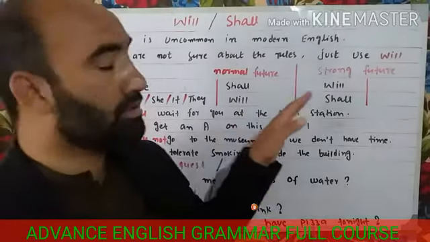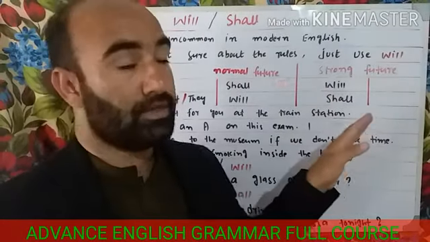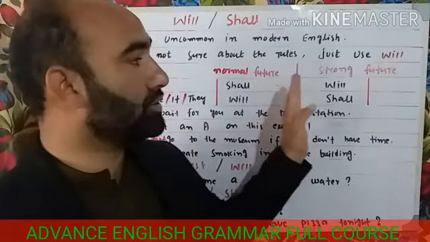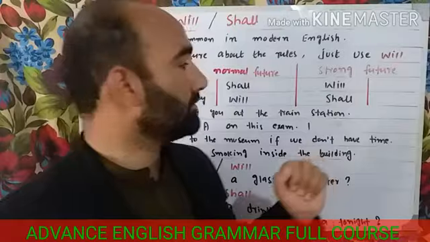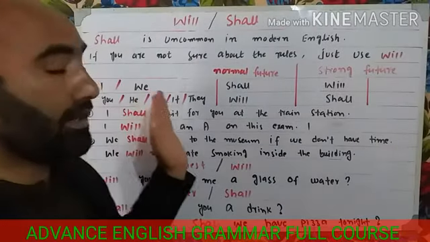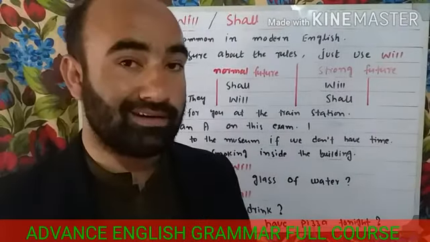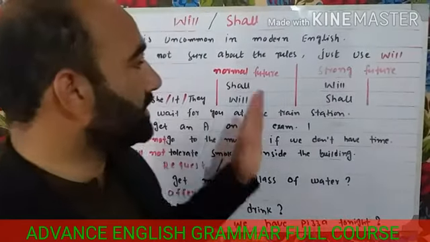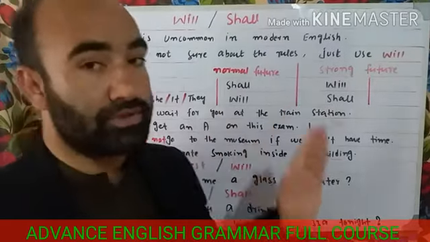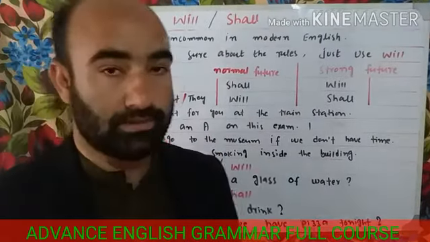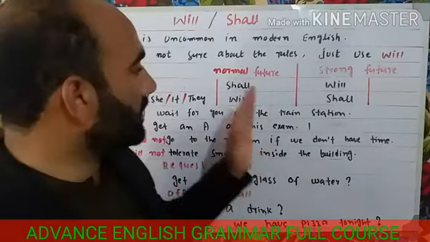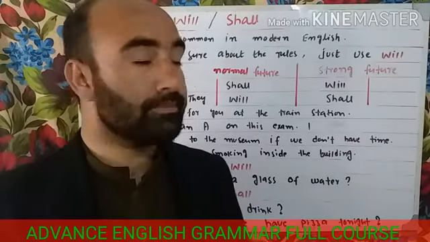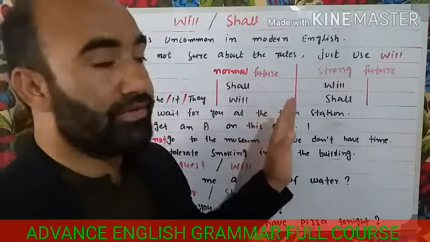Now there are two sets of rules. We will talk about these two sets of rules: the normal future and the strong future. I and we are first person pronouns in English. With the first person pronouns in the normal future, we use shall. We use shall with I and we, in the normal future.